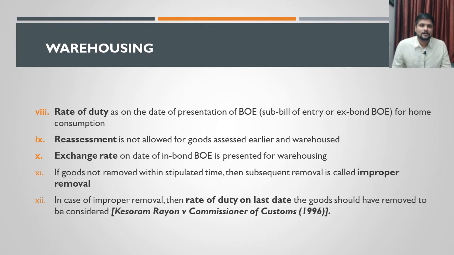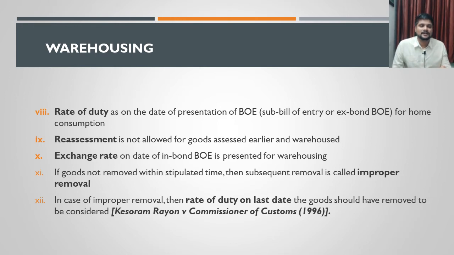If it is normal goods and the assessee is also a normal importer, then the time period allowed is 1 year, as we have already discussed. The last day of that 1 year is the last day the goods have to be cleared. If the goods are cleared later than that date, that is called improper clearance.